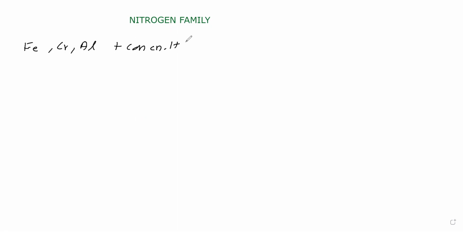With concentrated nitric acid they become passive. What does it mean? Iron, chromium, aluminum with concentrated nitric acid: no reaction, they become passive. That we'll see. Now we will take this aluminum plate. In this aluminum plate, there is surface aluminum and bulk aluminum.